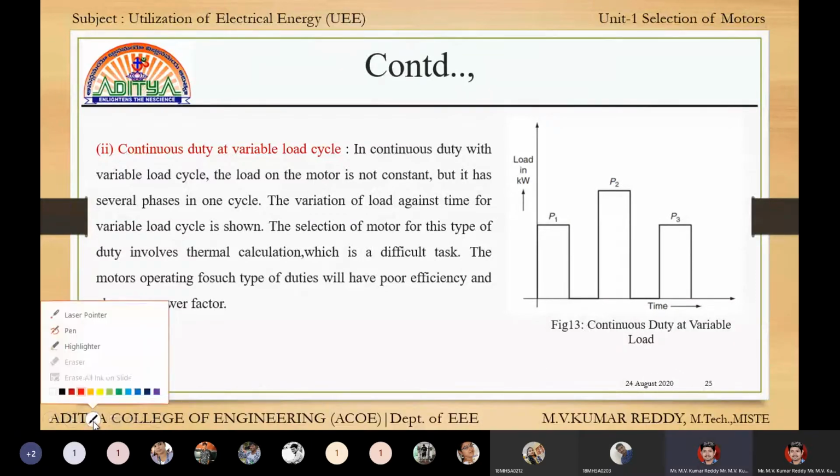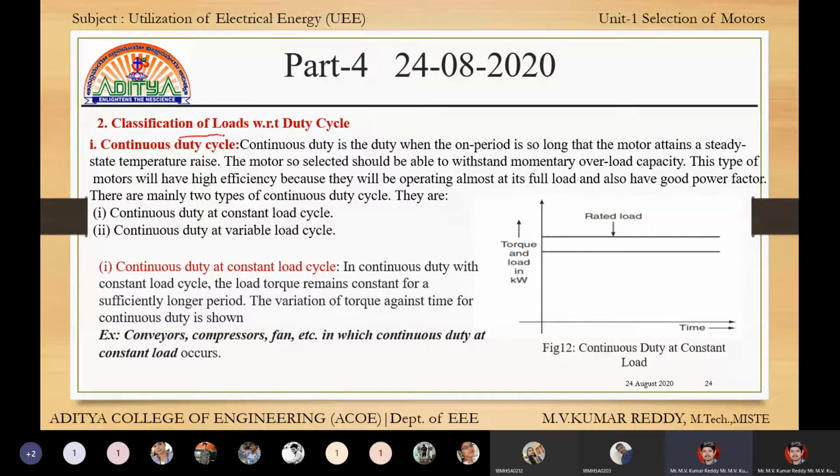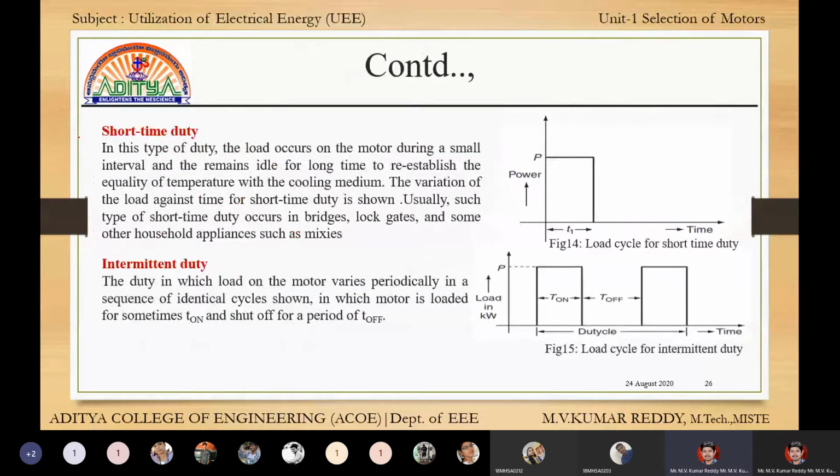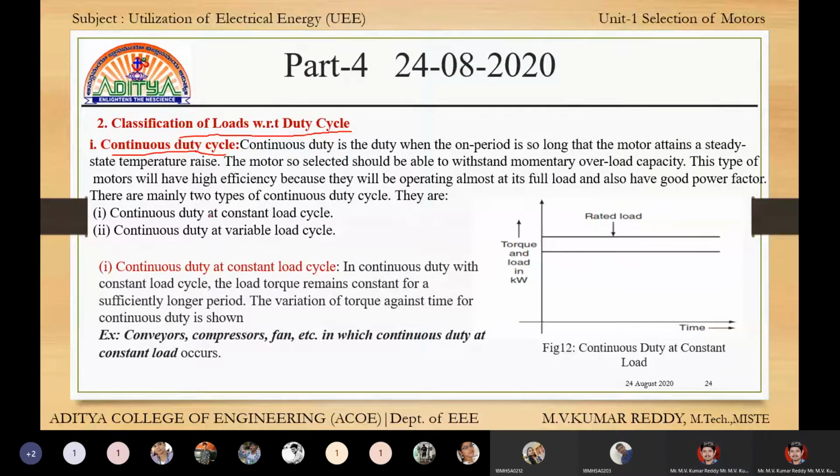Classification of loads with respect to duty cycle. The first one is continuous duty cycle, the second one is short time duty cycle, and the third one is intermittent duty cycle. In the first one, there are two types of duty cycles: continuous duty at a constant load cycle, and the second one is continuous duty at a variable load cycle.